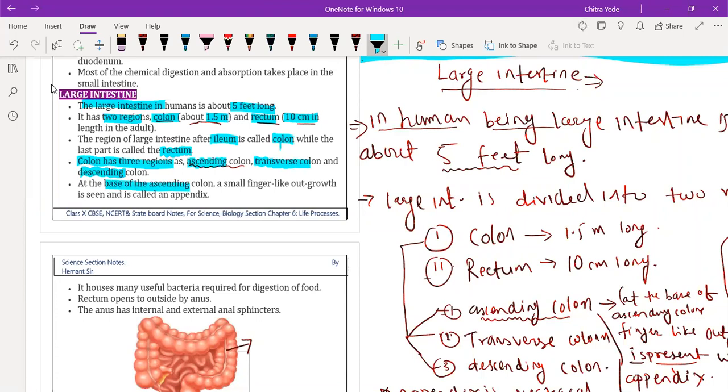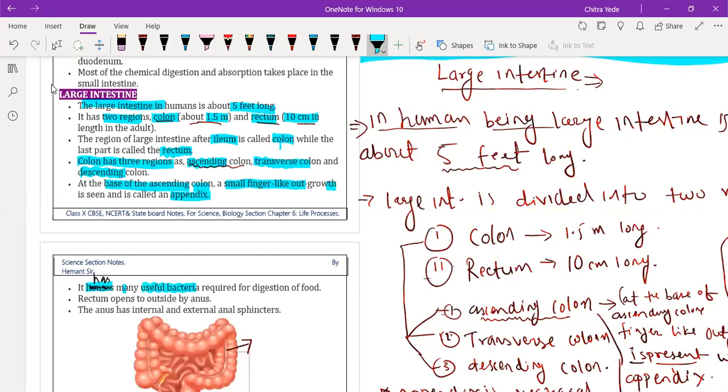At the base of the ascending colon, a small finger-like outgrowth is present. Okay, that is called the appendix. Let me correct it: it has many useful bacteria, which are required for food digestion.